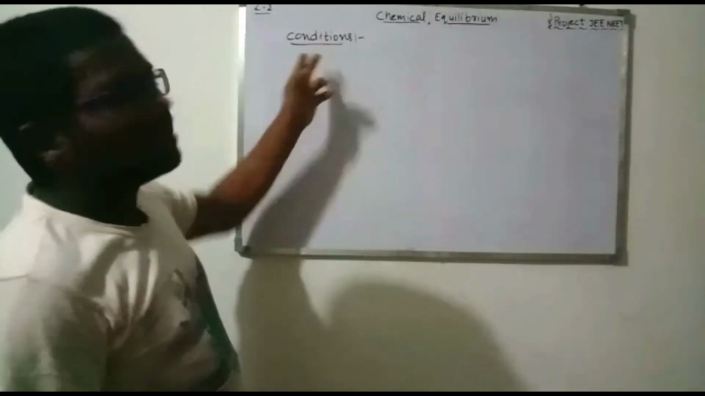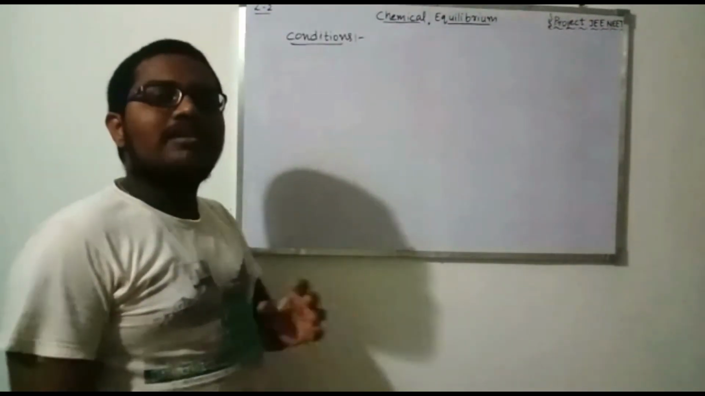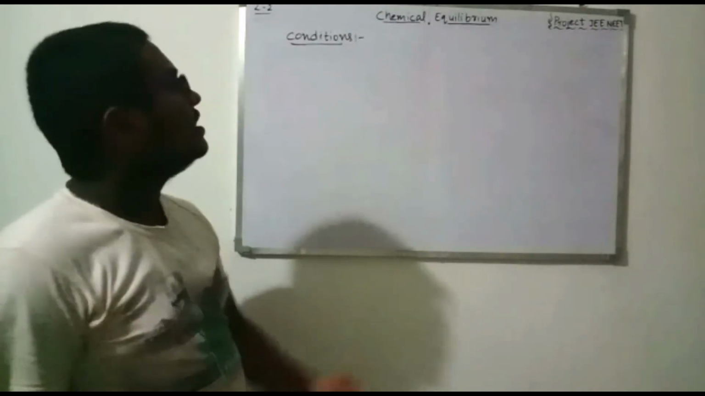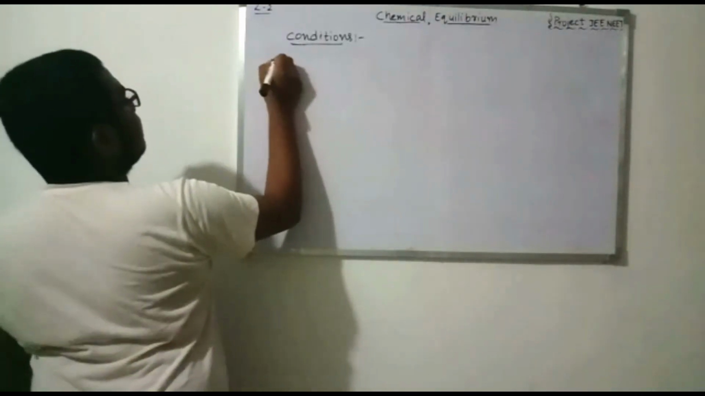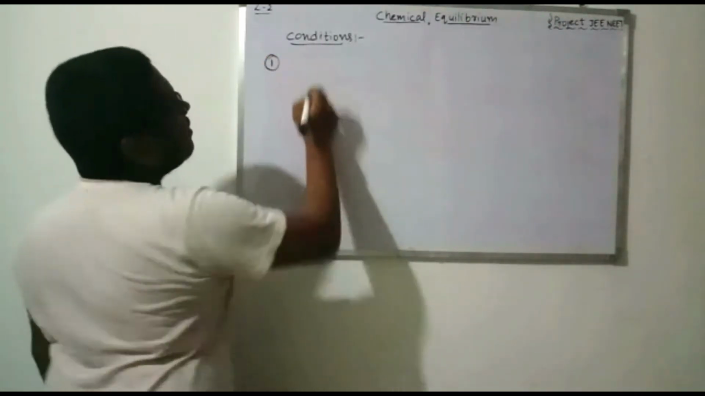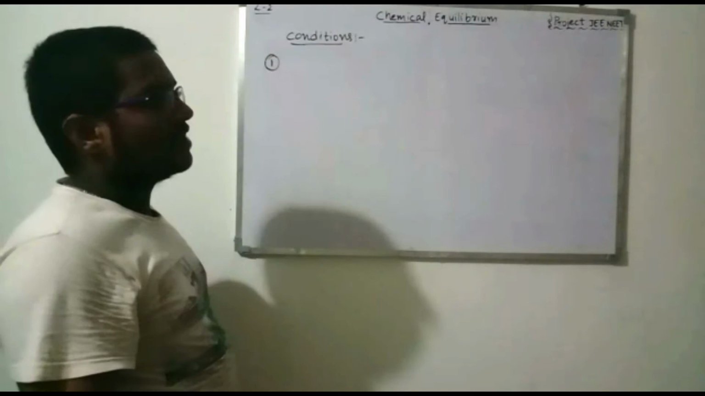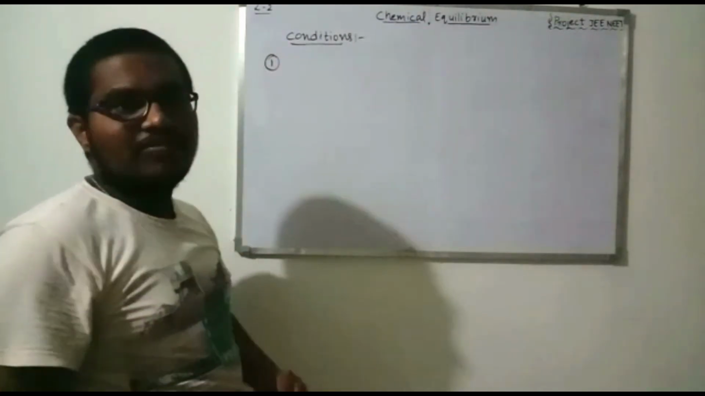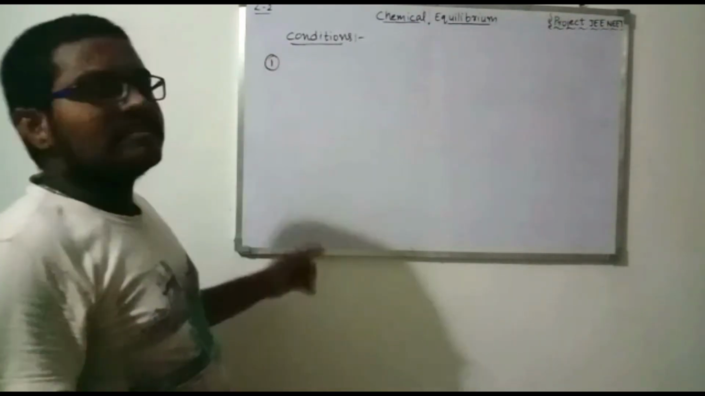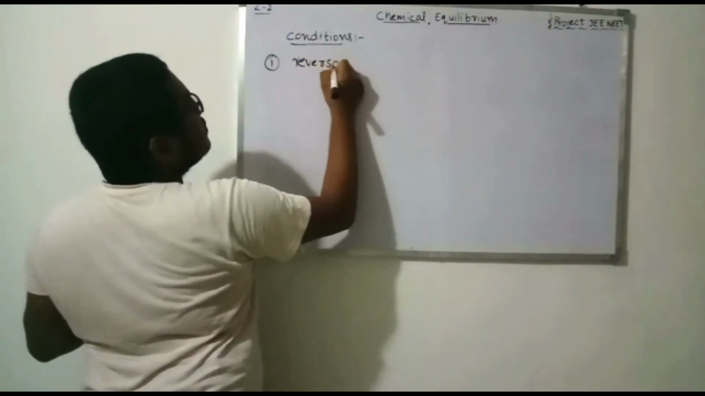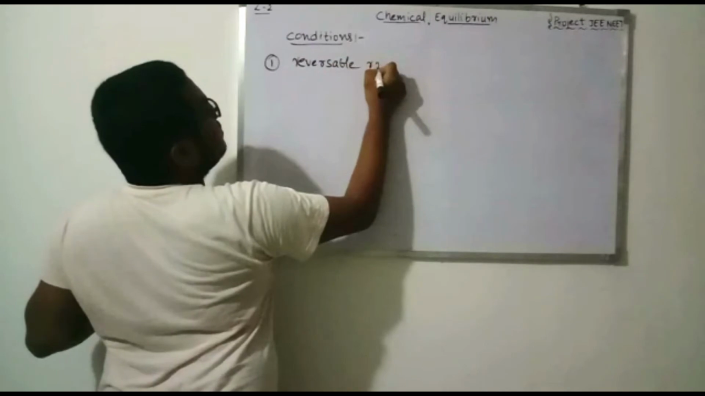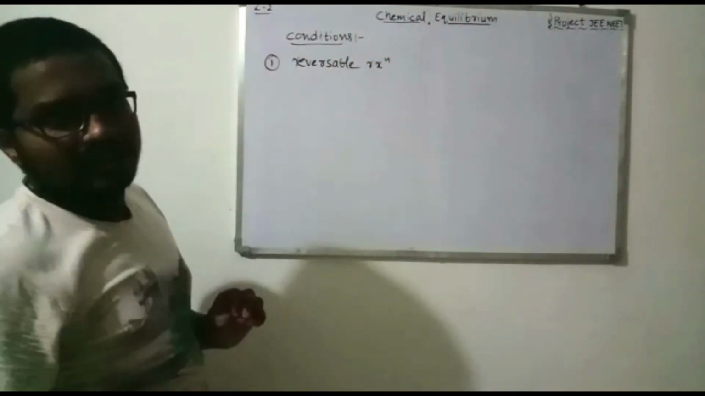Now let's discuss some conditions for which a particular reaction will attain the chemical equilibrium state. The first condition is that if a reaction must attain the equilibrium state, that reaction must be a reversible reaction. This is a must condition. The reaction should be a reversible reaction.